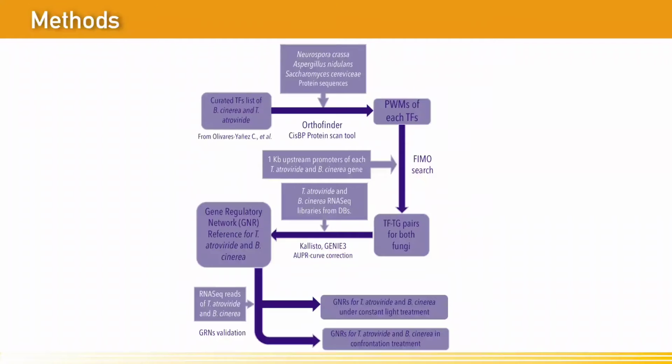Using the transcriptional data and tree-based ensemble method algorithms such as GENIE3, we filter the network, leaving the regulatory pairs supported by transcriptional information. With the gene regulatory network models constructed, two different RNA-seq datasets were used to construct the gene regulatory networks under constant light and the gene regulatory networks of fungal confrontation, validating the method and the gene regulatory network models.